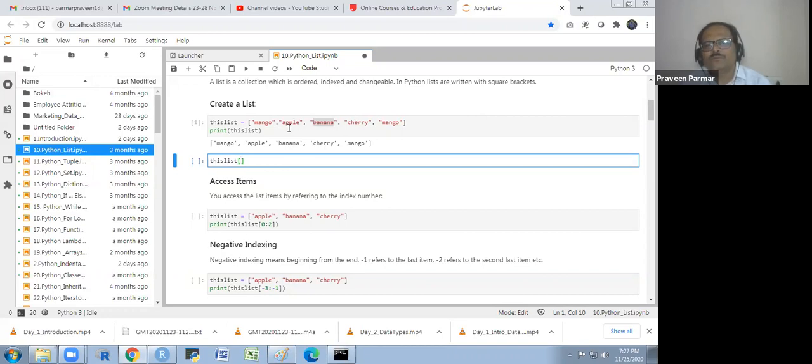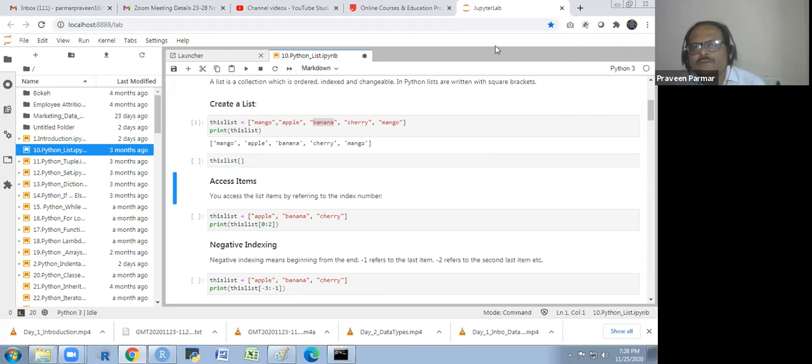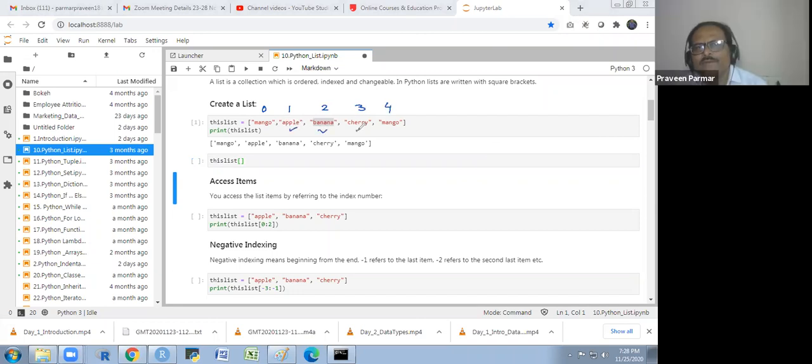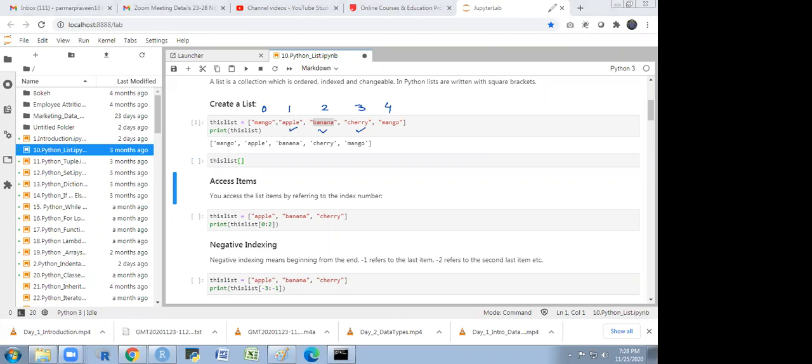So I will write inside this square bracket the index number here. 0, 1, 2, 3. I want this 3.